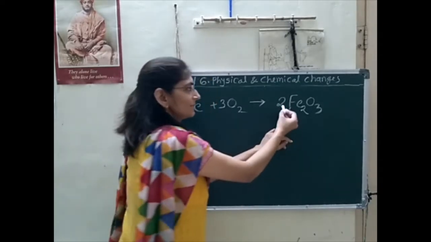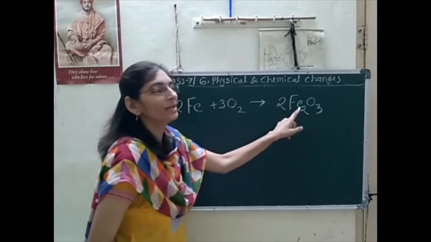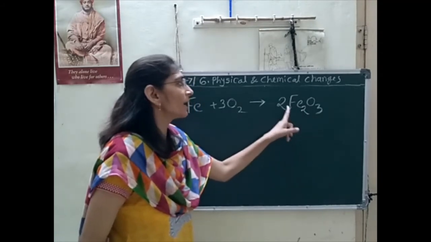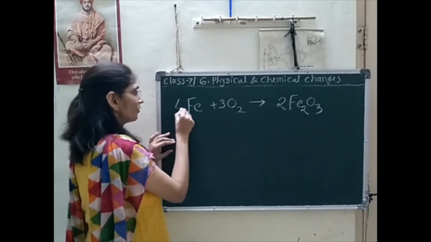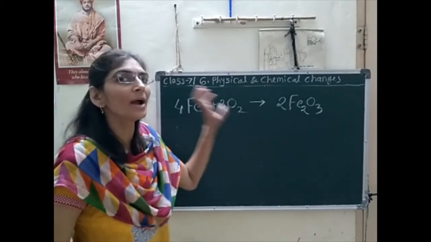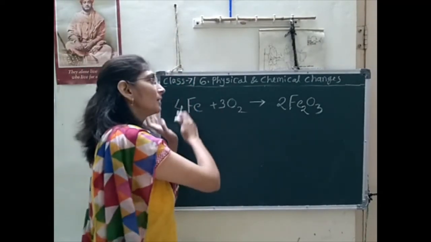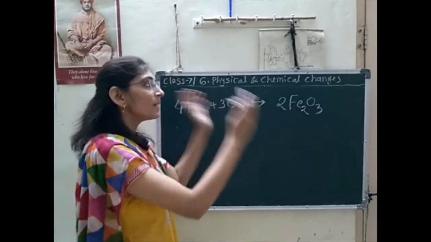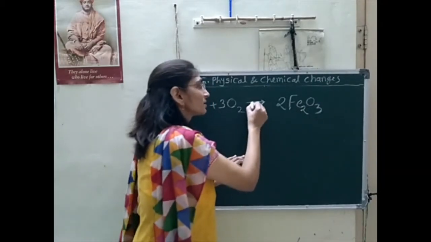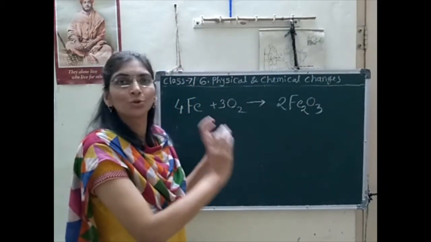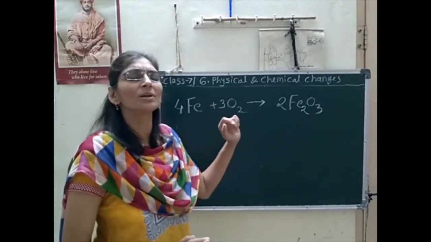Yes. Now 6 oxygen here, but how many atoms of iron are there? How many atoms of iron here? 4 atoms of iron are present here. So instead of 2, I will write here 4 for balancing the number of atoms. That is the rule, a very important rule. The number of atoms at the left side, the reactant side, must be equal to the number of atoms at the right side. It means at both sides the number of atoms should be equal in quantity. That is a very important theory.